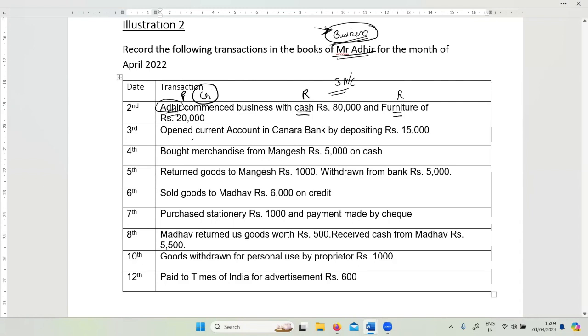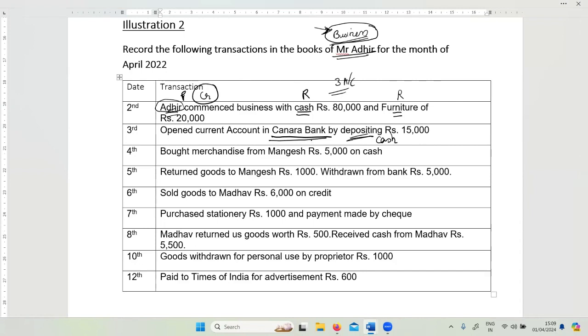Look at this transaction on 3rd: opened current account in Canara Bank by depositing 15,000. Now, what are you going to deposit? Can you deposit apples and mangoes? No. You're going to deposit cash. So this depositing word shows that we have cash here, which is 15,000. And the bank, this is the second account in the transaction, Canara Bank. You're depositing cash, and where are you depositing cash?